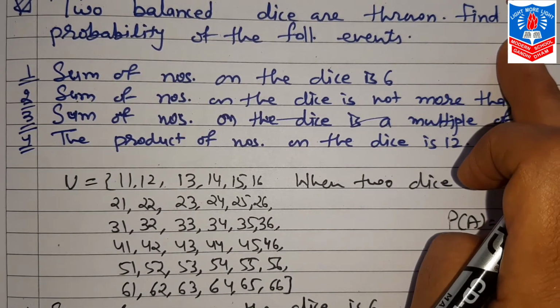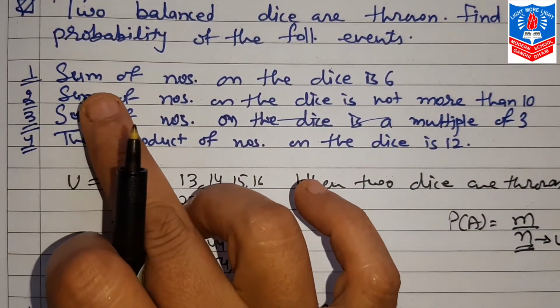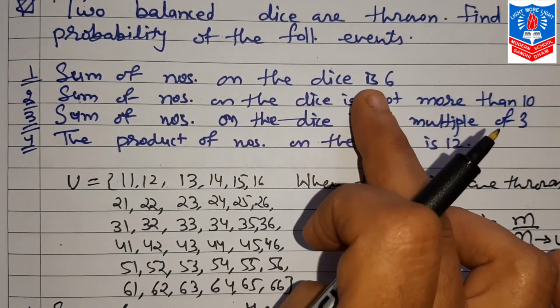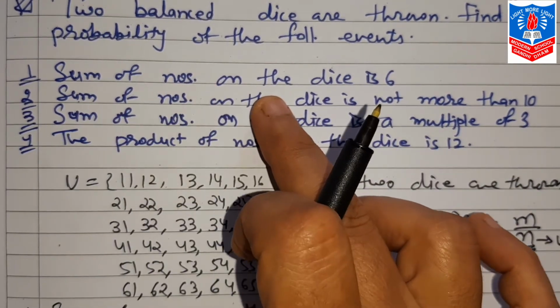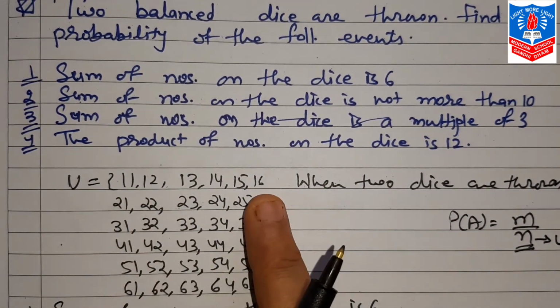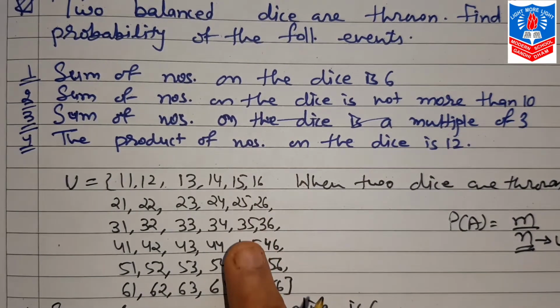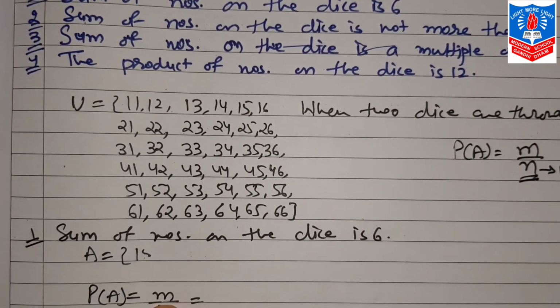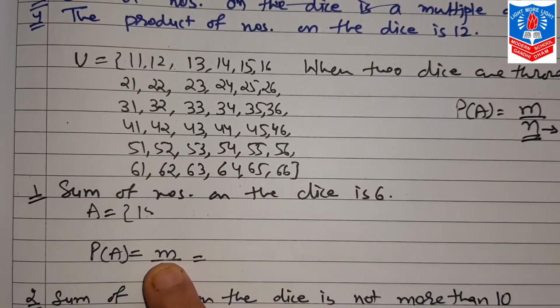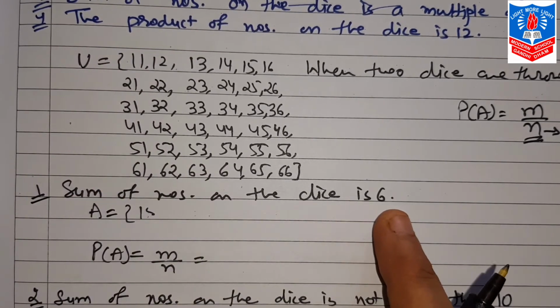Now come to the next part, that is, find the probability. Number 1 is that the sum of the numbers on the dice is 6. Now you can see N will be common for all these 4, but M, the favorable outcomes of happening of an event A, we will find for each one. First, the sum of the numbers on the dice is 6.